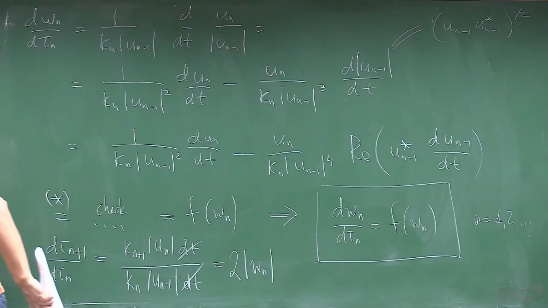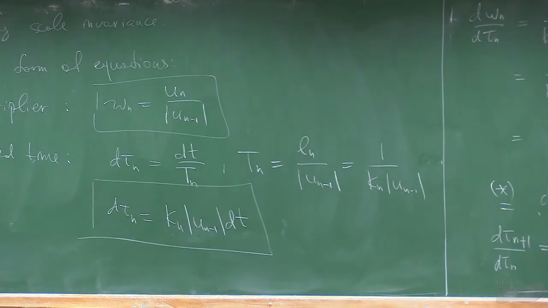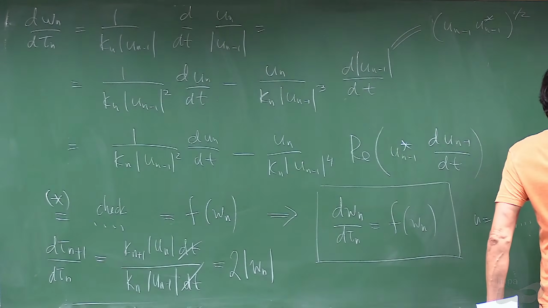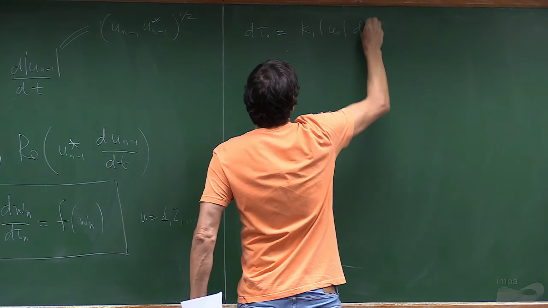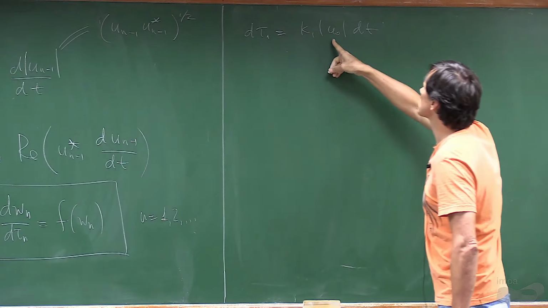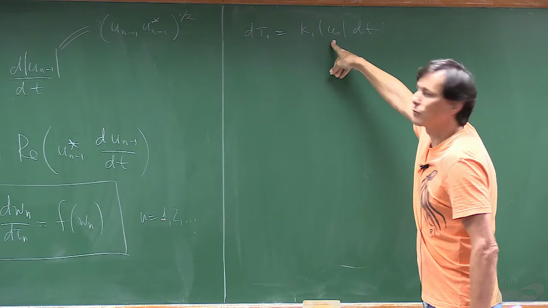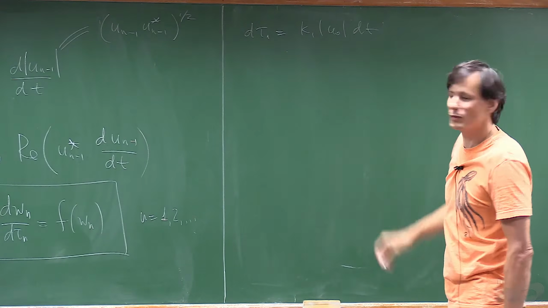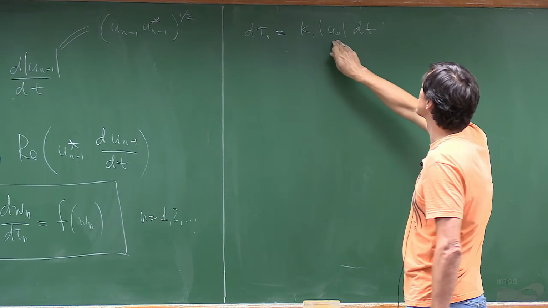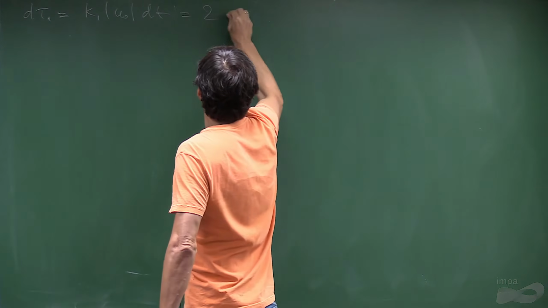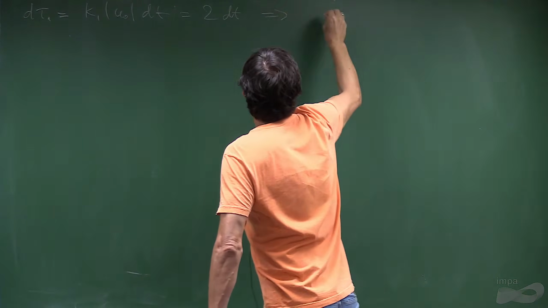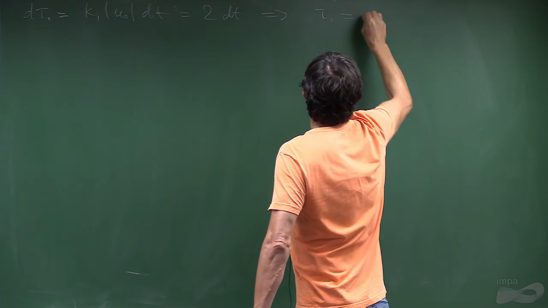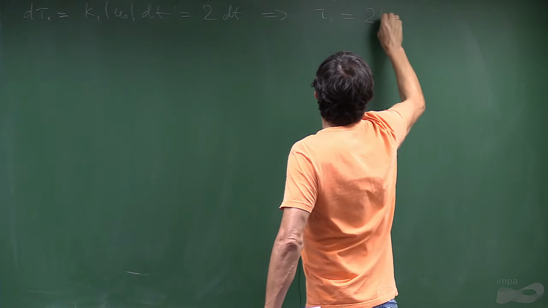So it will be k1 dt. This is 1. Actually, we have to put it as 1/2, then it will be just 1. But okay, so this is 2, this is 1, so this is 2 dt. So tau 1 is 2t.